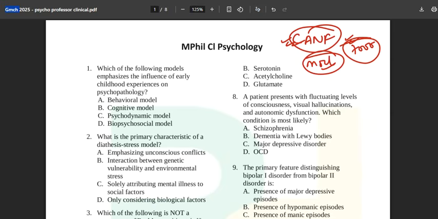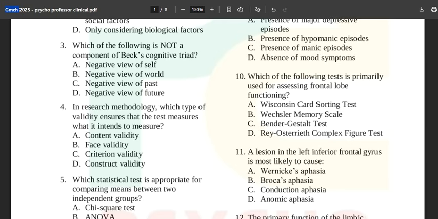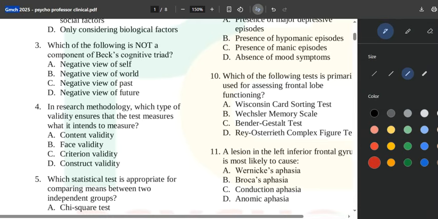Okay, now talking about this question paper: which of the following models emphasizes the influence of early childhood experiences on psychopathology? For this question, nobody is going to mark the wrong answer. Okay, now see question number 3. Let's focus on question number 3 right now. Next time, whenever you are giving the MPhil entrance examination, this is a very important PYQ.